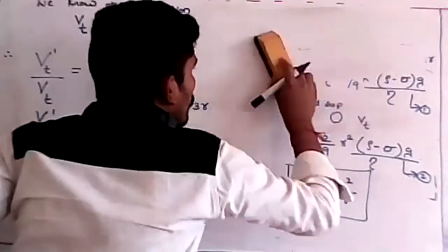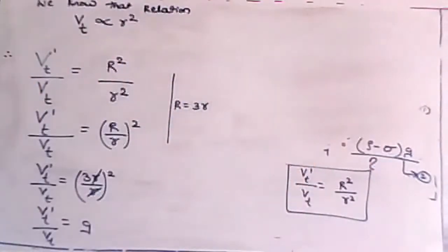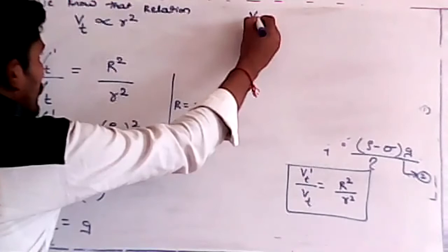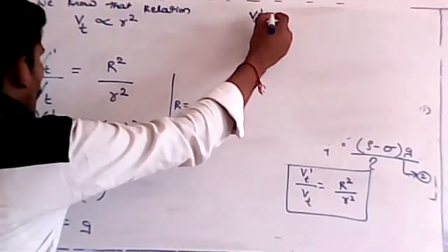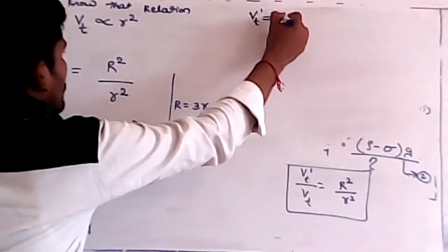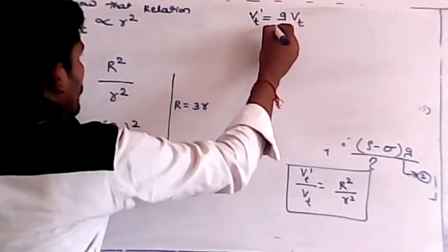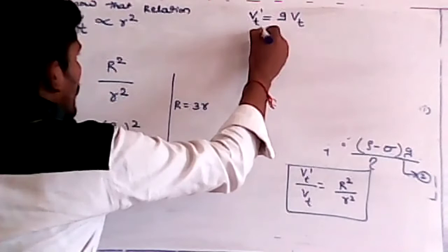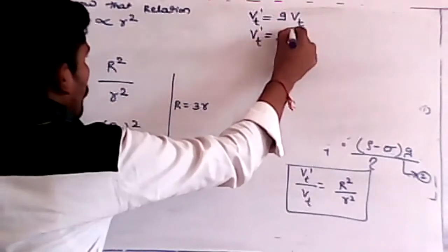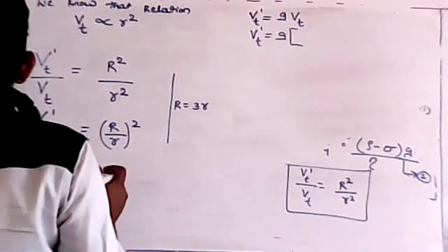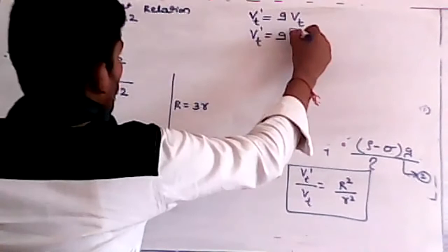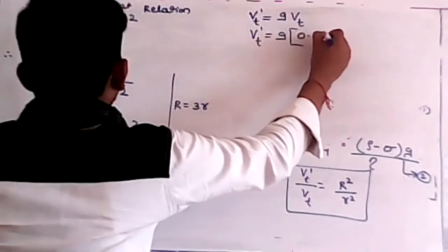Okay, so in this particular case, let me write vt dash, which is the terminal velocity for the bigger drop, that is 9 times that of vt. Now remember, I want vt dash here. 9 times vt means what? The terminal velocity of the smaller drop, which they have already given in the problem. What is that? 0.15 meter per second, right?